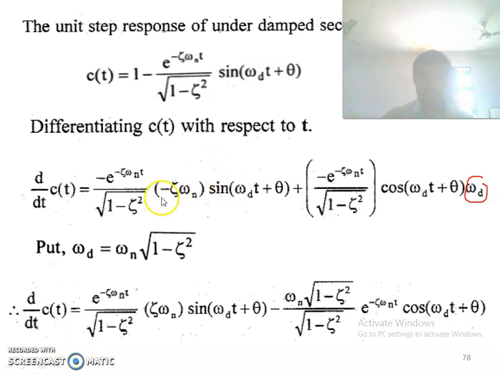Okay, so this minus and this minus will become plus. So we are getting e to the power minus zeta omega n into t divided by root of 1 minus zeta square, then sine omega d t plus theta. So here you are having one minus, it will be coming here. So instead of this omega d, you are writing it as omega n into root of 1 minus zeta square. So here you are having one root of 1 minus zeta square, here also root of 1 minus zeta square.